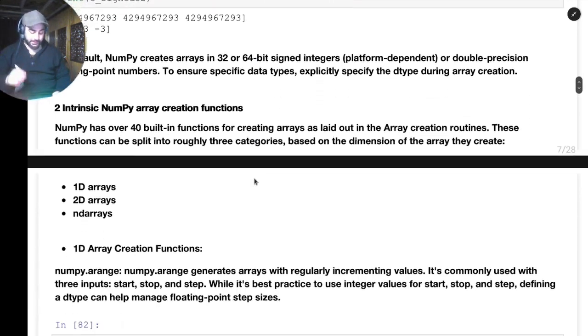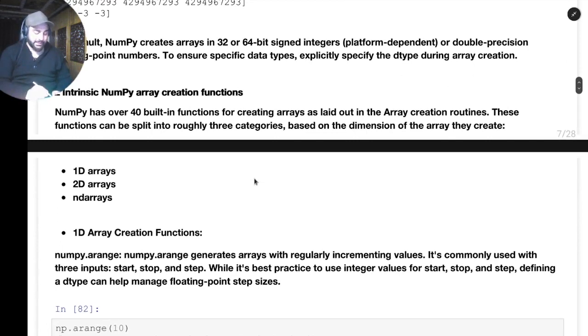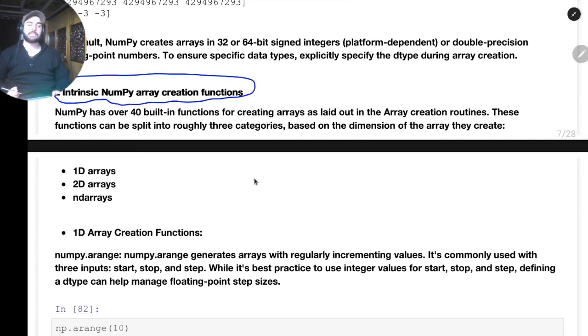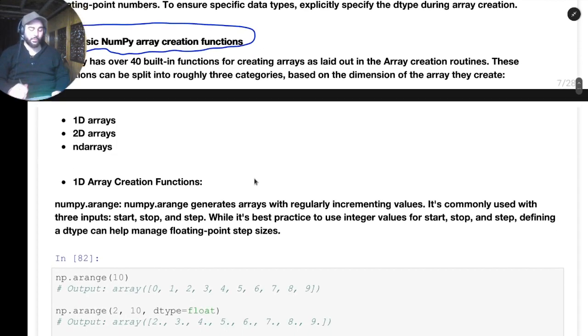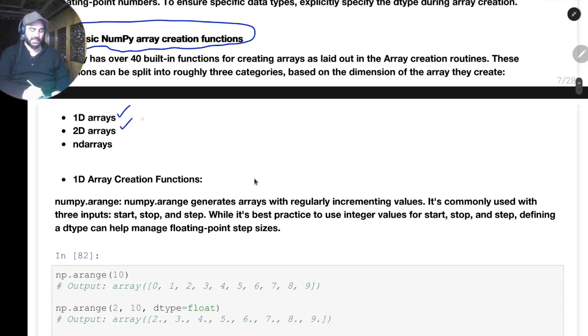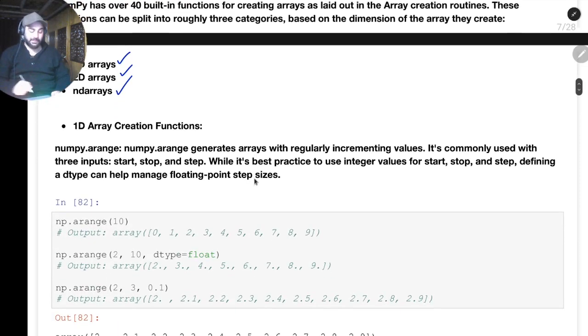Okay. Then the second way is intrinsic NumPy array creation. As I told you, there are some functions in NumPy with the help of which we can create NumPy arrays. We can create 1D arrays, 2D arrays, ND arrays. Let's start with how to create 1D NumPy arrays by using functions.